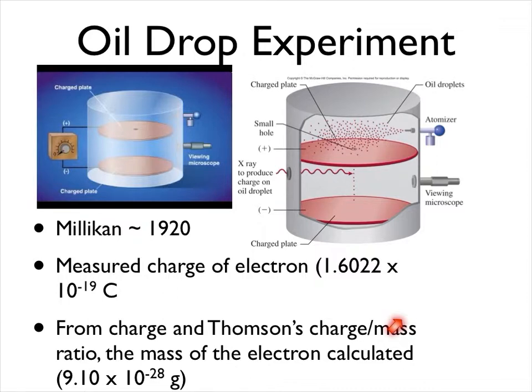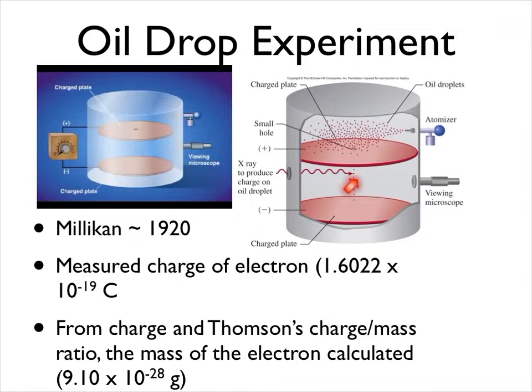Now, the way he did this was he took an atomizer, which is simply a fine spray of oil droplets, into an evacuated chamber, which had a hole in it. And it had these negative and positively charged plates on here, and an X-ray beam, which would hit the oil droplets and charge those droplets.